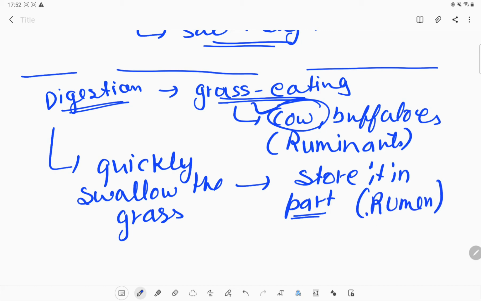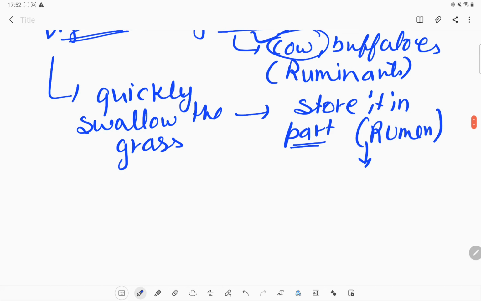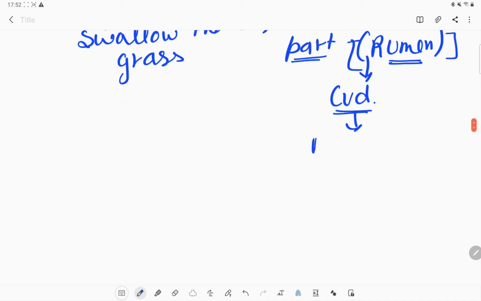In that rumen there are bacteria which help them partially digest that food, and that partially digested food is known as the curd, and that curd portion will come back to the mouth again.